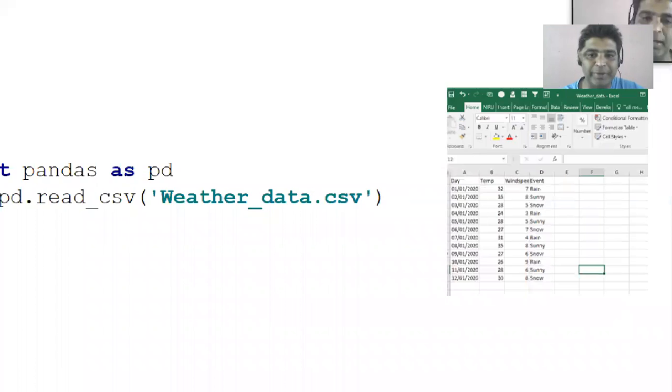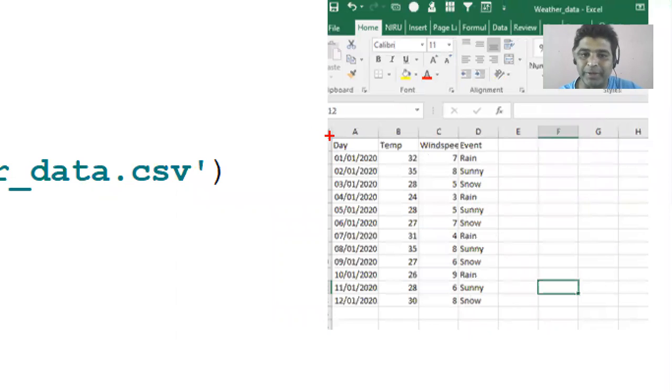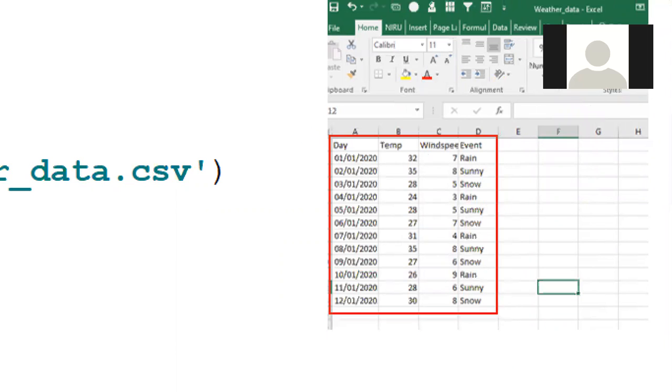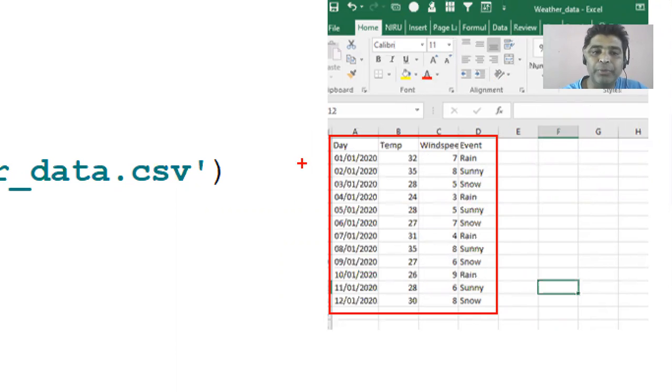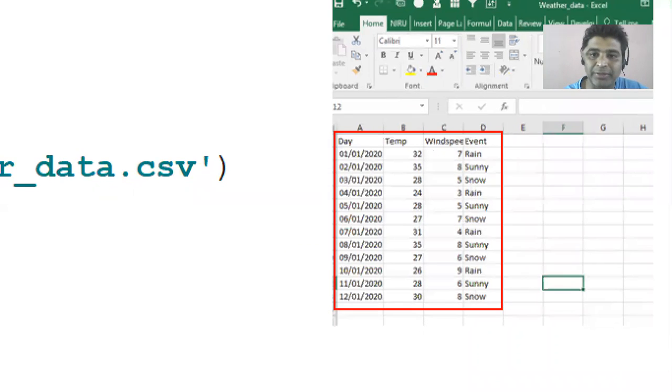Let us read this particular data and we'll try to work on this particular data in today's session. Tomorrow we'll take a little higher data, and we'll try to extract the data from different files, Excel and all this. So now, I just have this particular file as a CSV file.